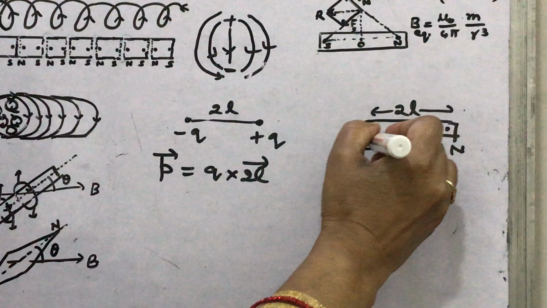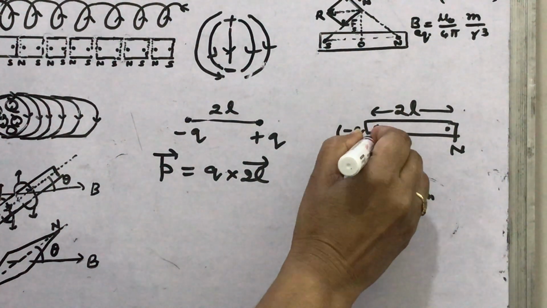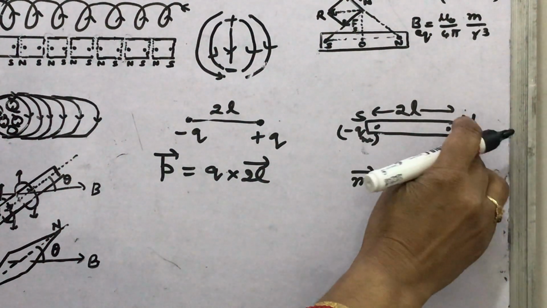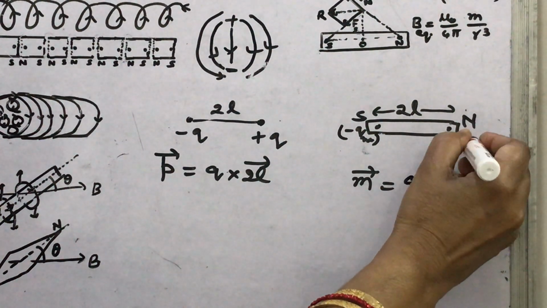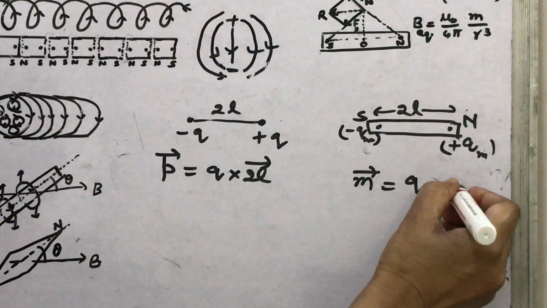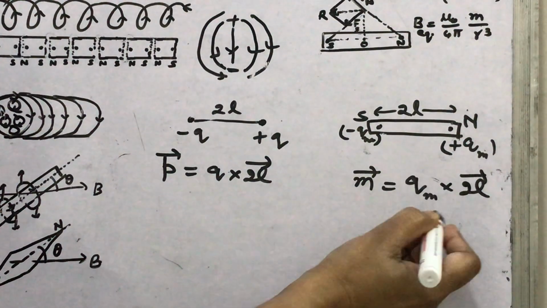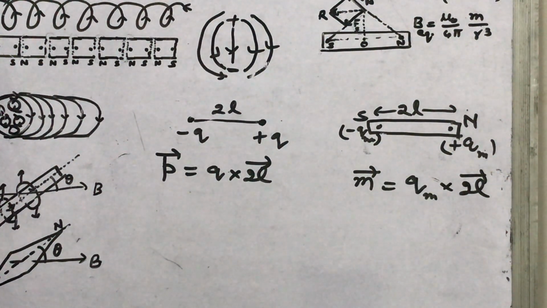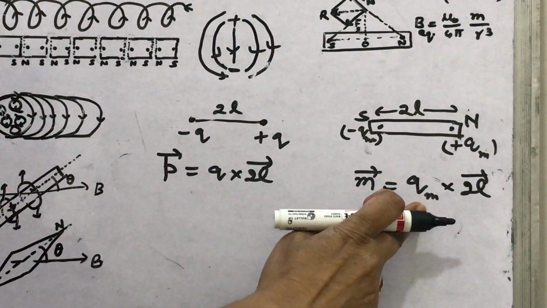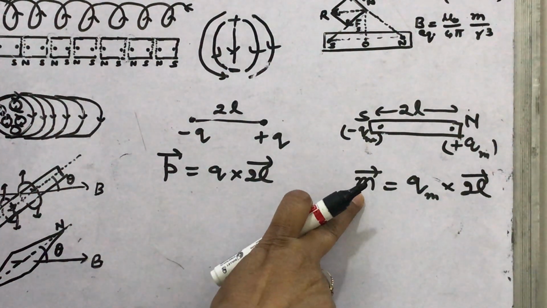This S is equivalent to minus Qm, and it is written in the reference books only, because in NCERT the monopole idea, and the existence of plus Qm and minus Qm, is not considered. So this will be Qm into 2L, and this Qm is called pole strength. Just as this is the charge, you can suppose this is the pole strength and this is the magnetic moment.